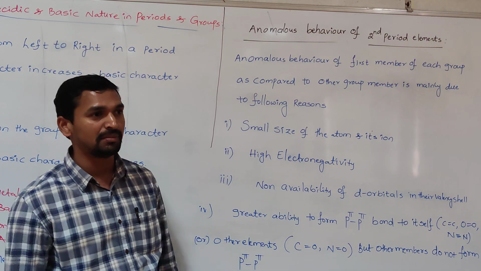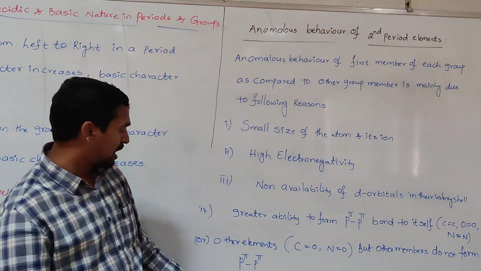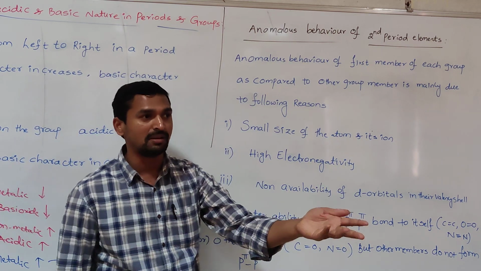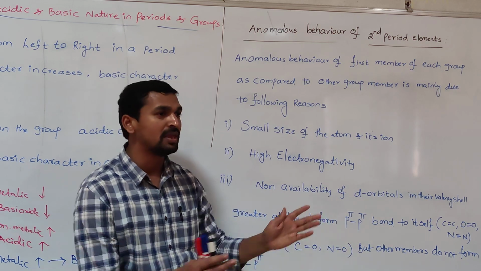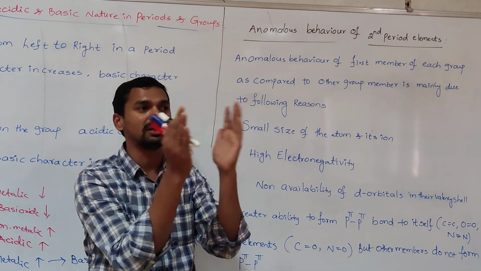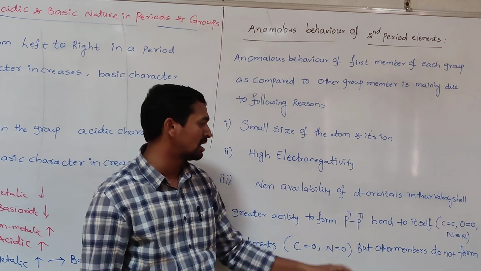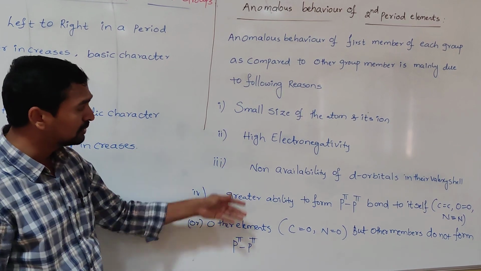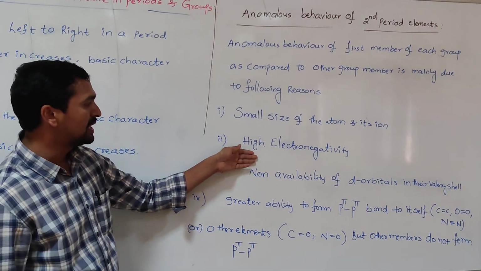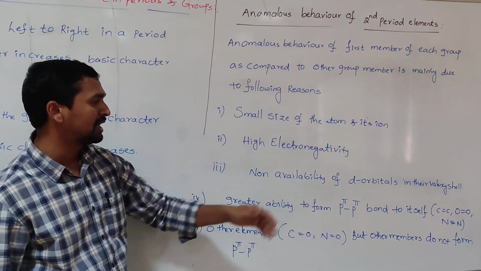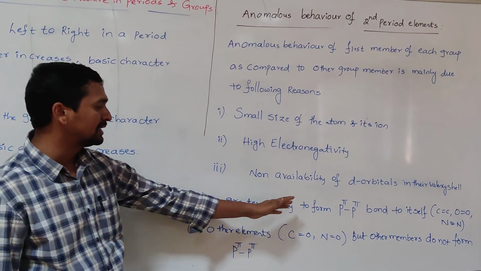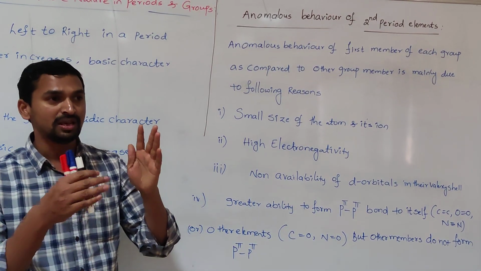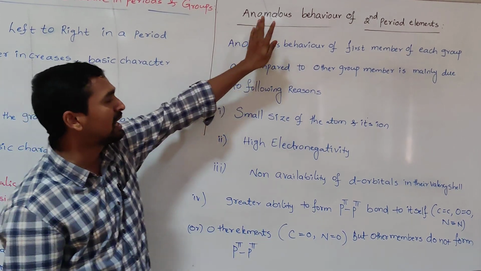Because the sizes increase, they may not be able to form the strong pi bond, and that's why the p-pi bond is not formed by the next period elements. But the second period elements form it strongly because of the smaller size; greater overlapping takes place, which results in a strong pi bond between the two atoms of second period elements. So these are the reasons: small size, higher electronegativity, non-availability of d orbitals in the valency shell, and greater ability to form p-pi bonds between the same or different atoms are the responsible reasons for the anomalous behavior.